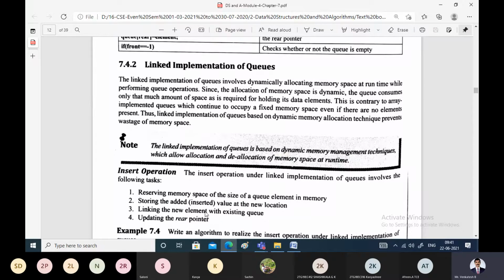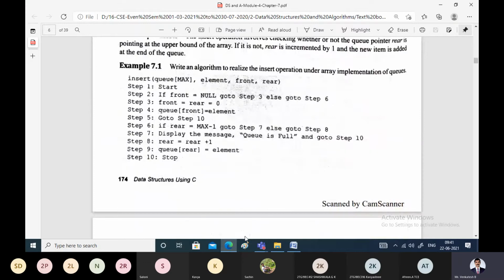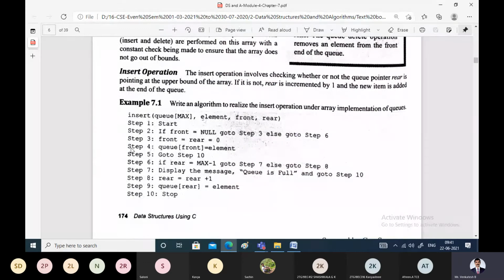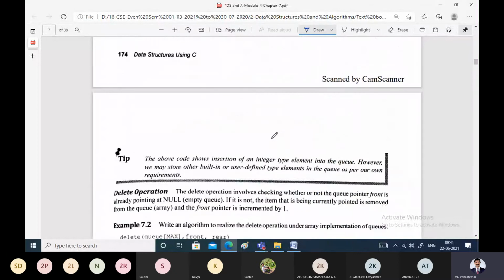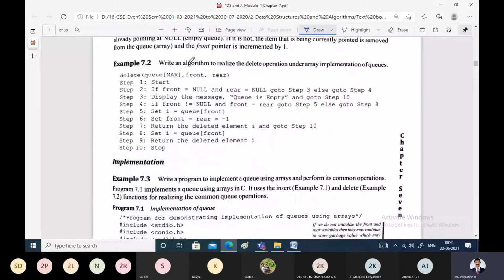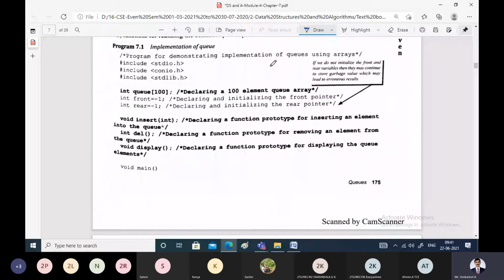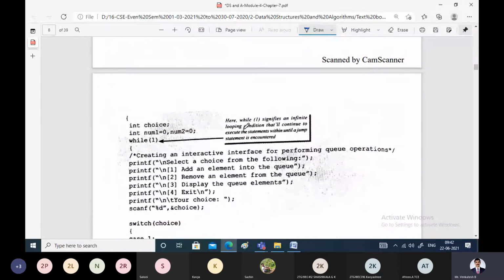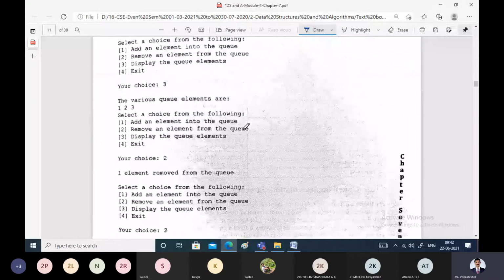In the previous class, we have studied about implementation of queue by using array. We have seen how we can implement the queue with the help of an array. We have seen the insert operation, how to insert an element into the queue. We have also seen how to delete an element from the queue. That is insertion and deletion operations where the procedures were discussed. And we have also developed a program for implementation of all the operations on queue using array. That means array implementation we have studied in previous class.